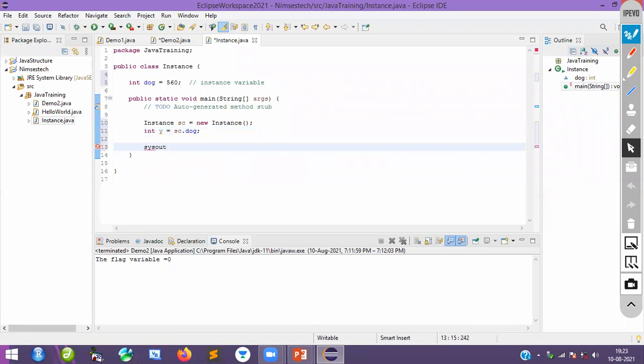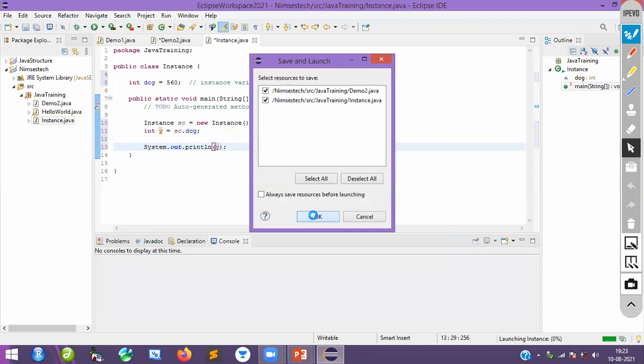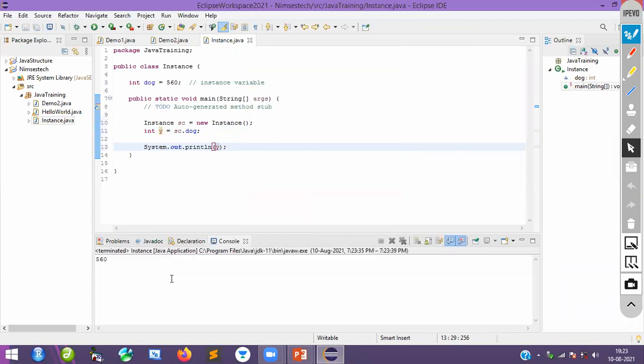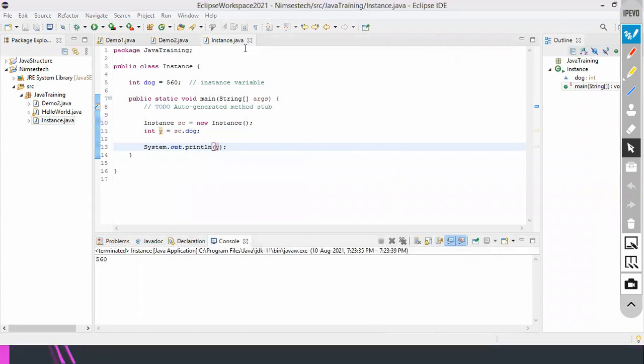Here I will mention the variable, that is y. That's it. Run it now, you will understand. Okay, guys, clear? Anyone have doubts? Let me know if you have doubts.